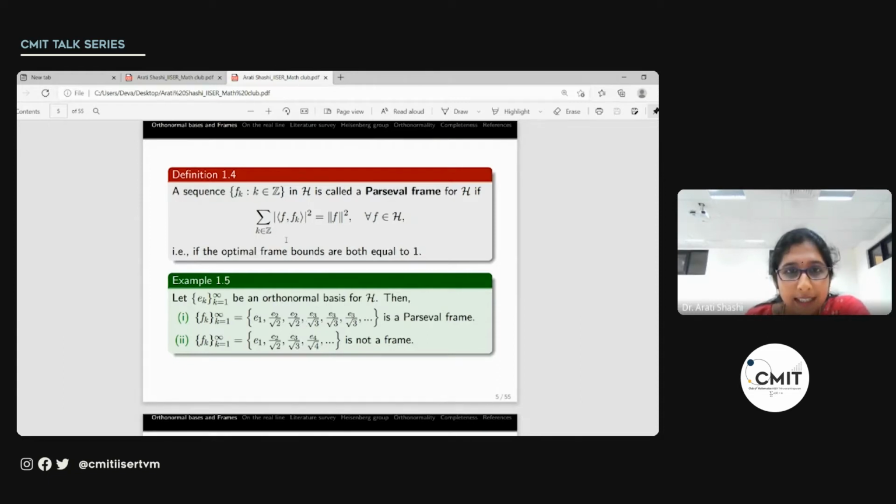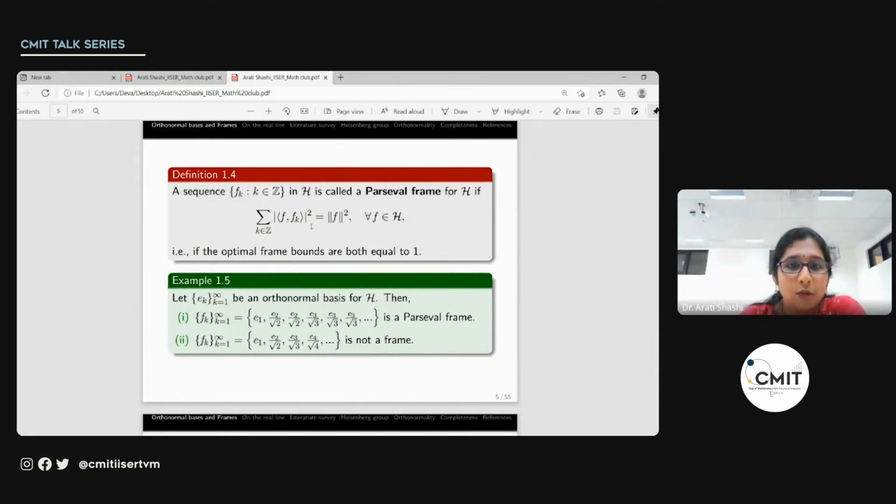So if you recollect, this was the condition that is satisfied by any orthonormal basis. The difference here is that we have this condition, but of course the sequence need not be orthonormal. So this is how the Parseval frame is. So we'll look at an example.